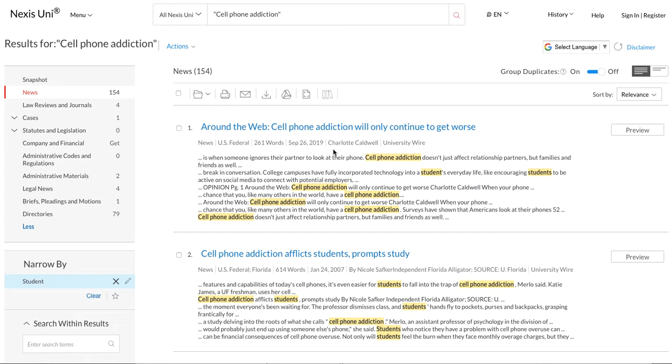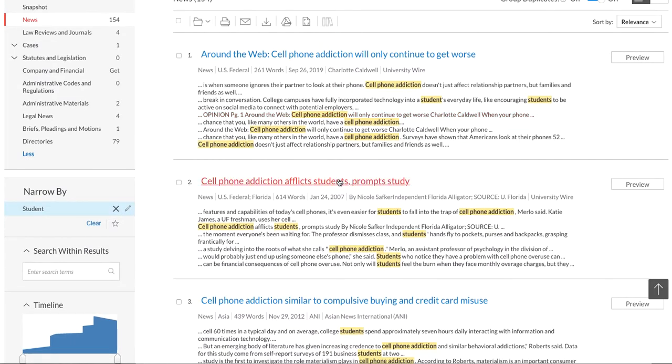So this is good. So we've used the limiters, we've used what words it gives us. And I always say start out broad and learn to narrow down your topics. So again, it's by relevance. There's studies. Oh, wait a minute, there's a study. We can look at this. So the University Wire, source in Florida.